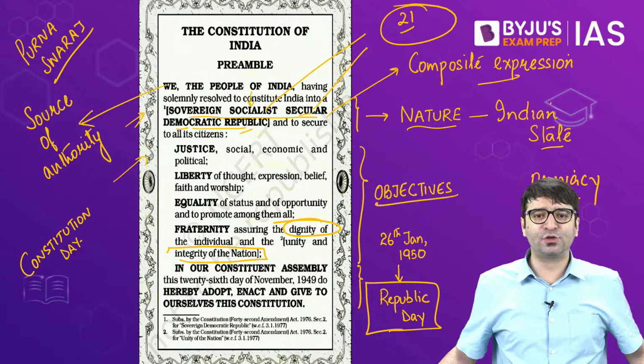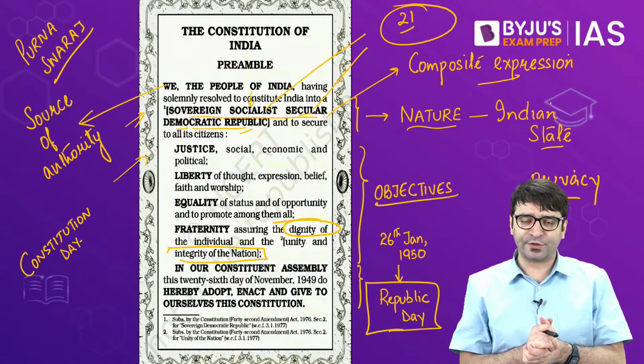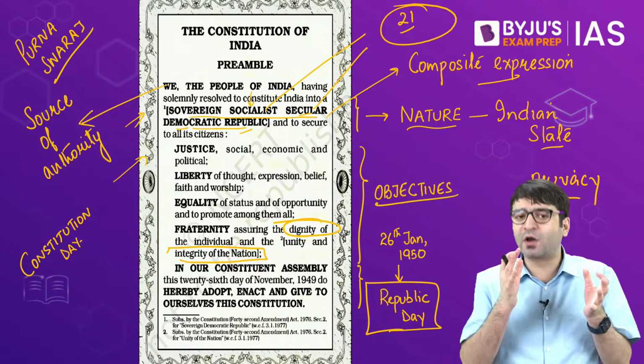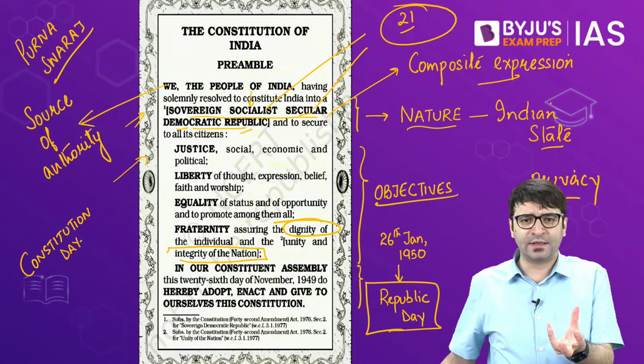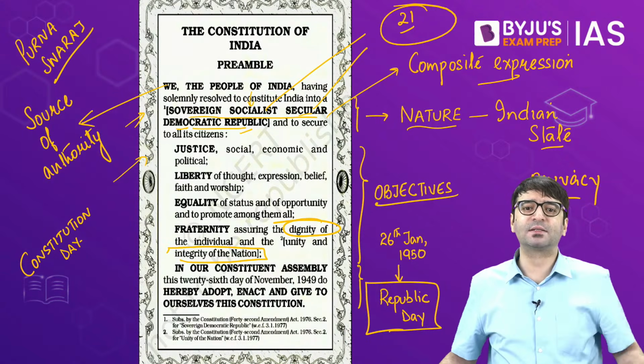That is all that you need to know regarding the preamble of the Indian Constitution. We, the people of India, that means the source of authority of the Constitution are the people of this country. This Constitution is the gift of the people of this country to themselves.